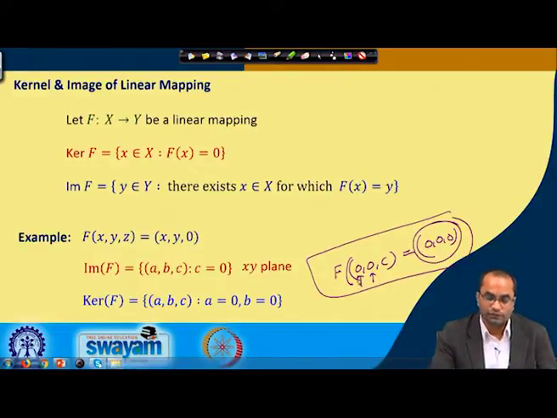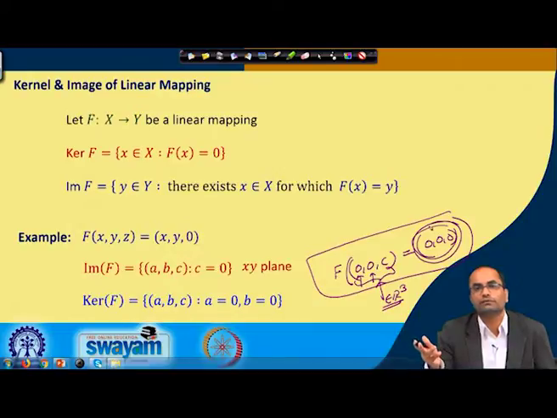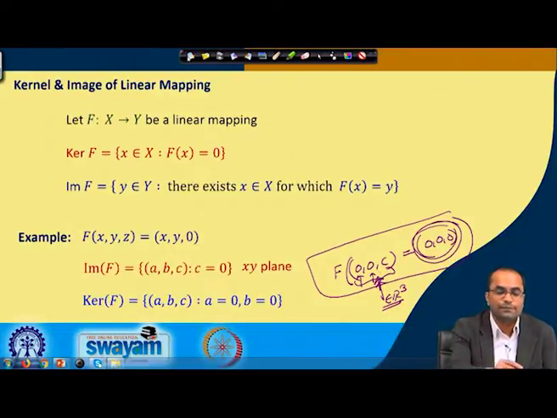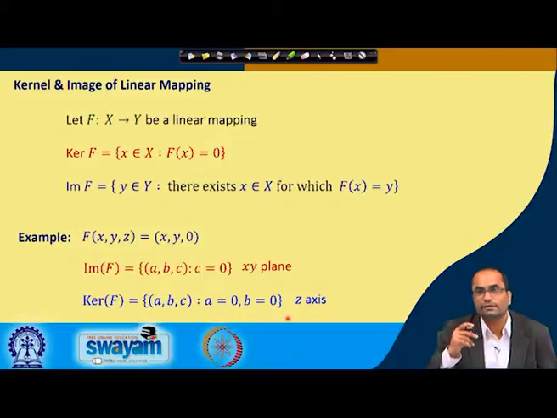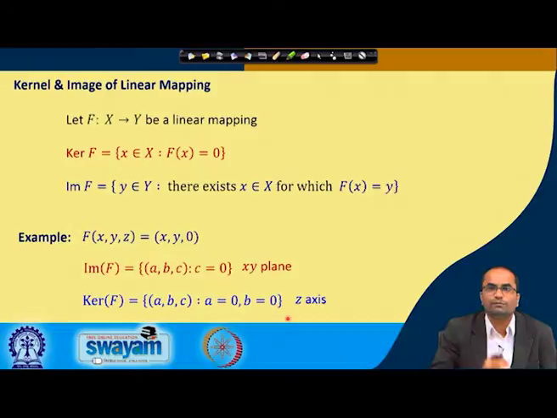So we are looking for those points in R 3 whose image is nothing but the 0 element in Y. These form the kernel of this mapping, and this is exactly the z axis, because on the z axis x is 0 and y is 0. So the whole z axis will be mapped to the 0 element in R 3.